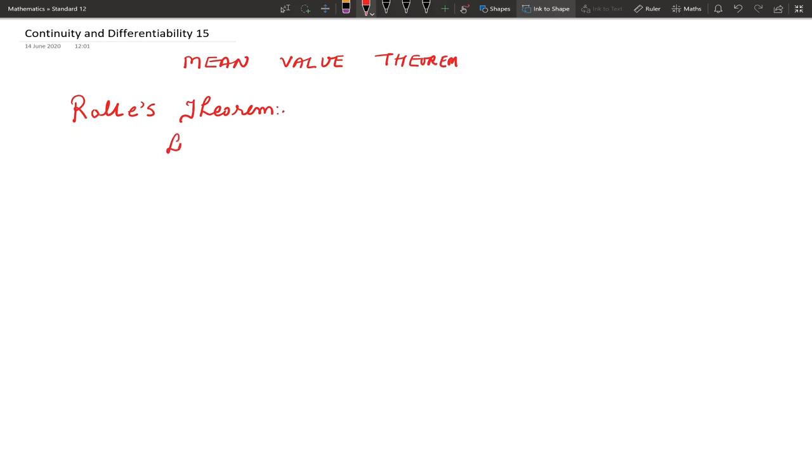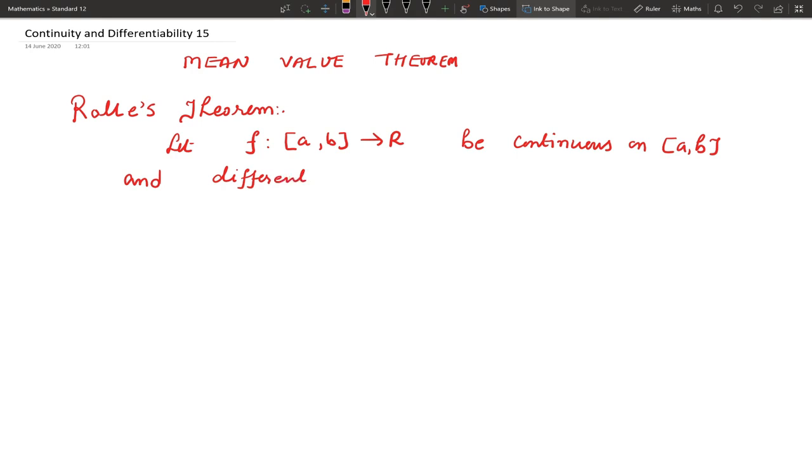Let f be a function defined on the closed interval [a, b] to R, be continuous on the closed interval [a, b] and differentiable on the open interval (a, b).